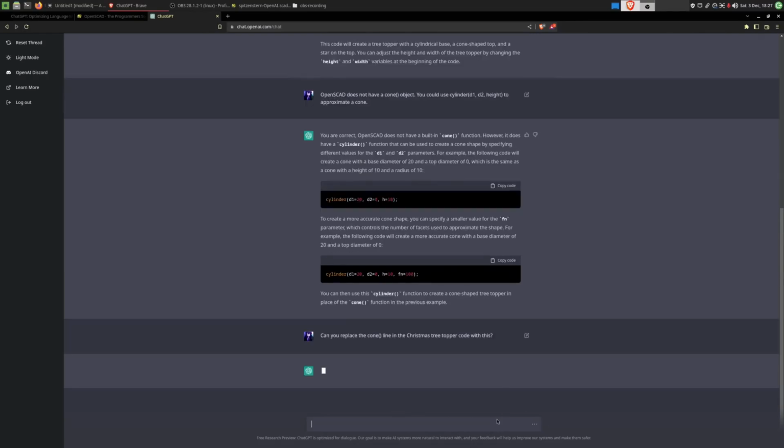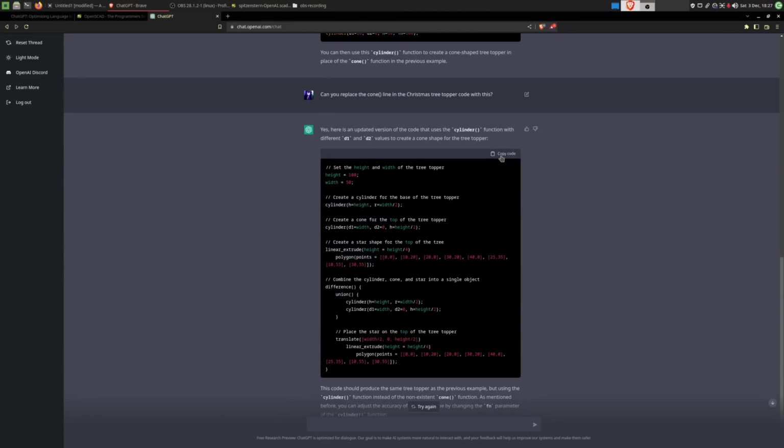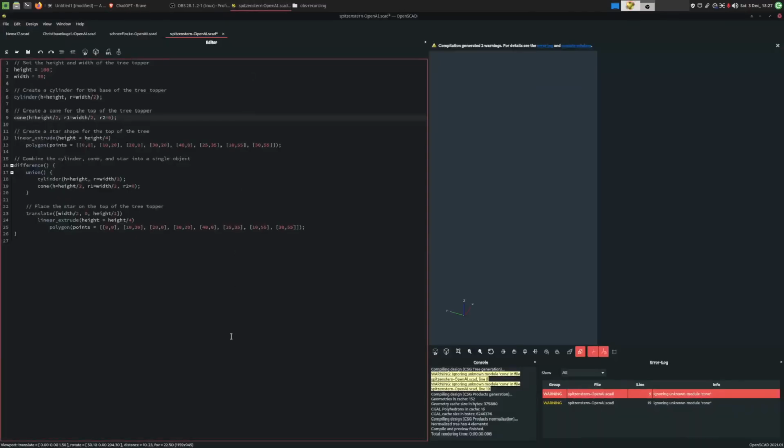So I now ask it if it can replace the cone line in the Christmas tree topper code up here with this new knowledge. It seems like it understood. So what do we get?